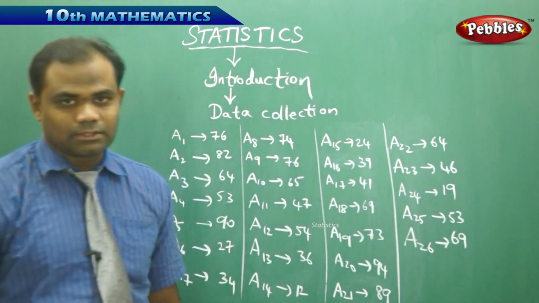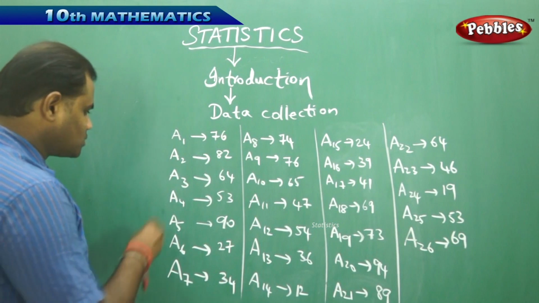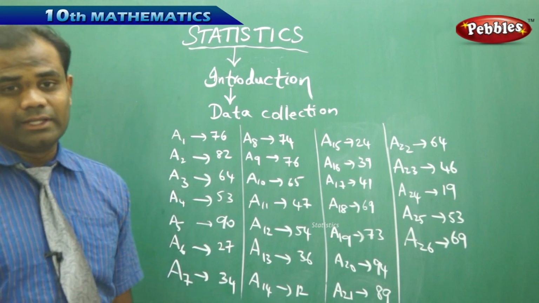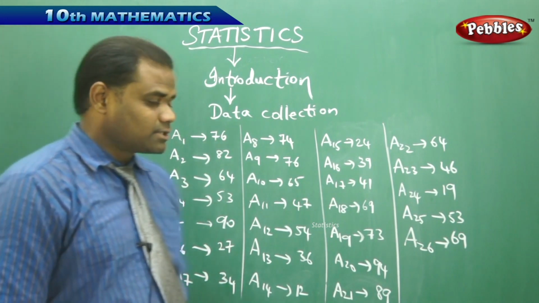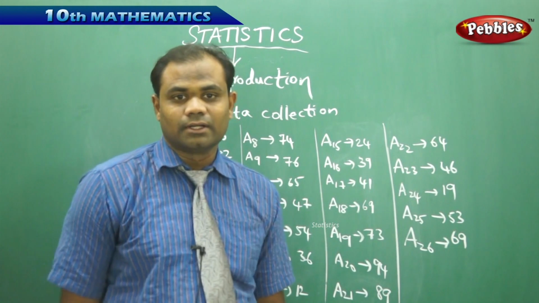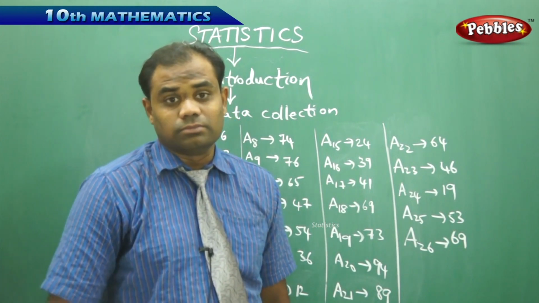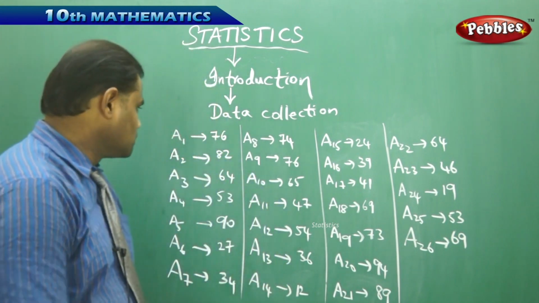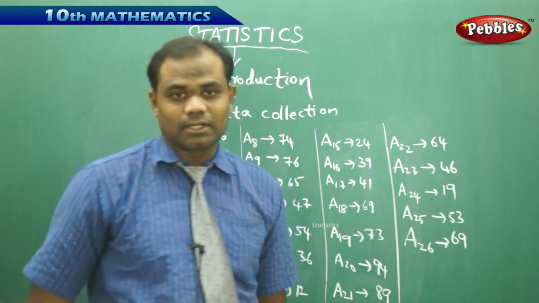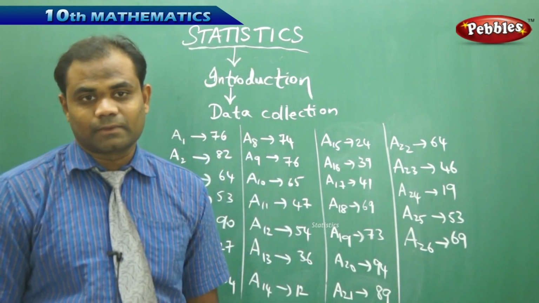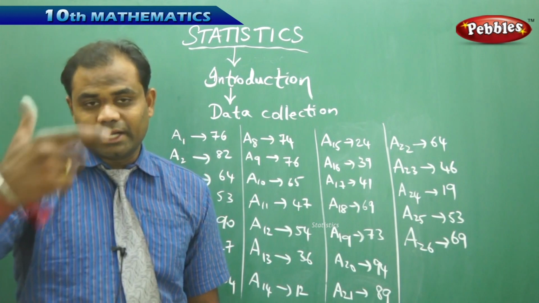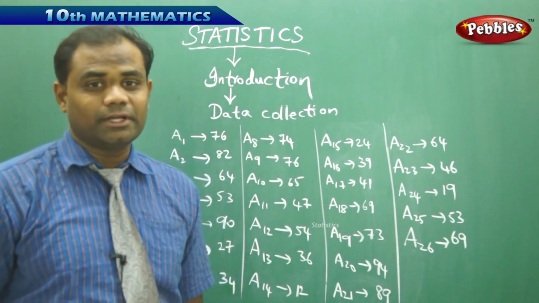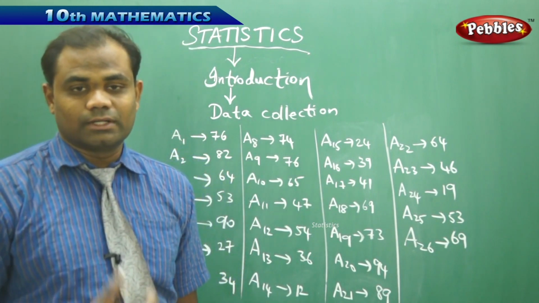Now I would like to convert this entire data of 26 students who got the marks in mathematics for their semester exam. So these 26 students who got different marks out of 100, I would like to convert this into a group data. So let's see how I can group the data by taking the students from student 1 to student number 26 and their respective marks in mathematics. Interestingly, this kind of arranged data is the initial step of statistics. Arranging the data is very important in statistics, more than understanding the data.